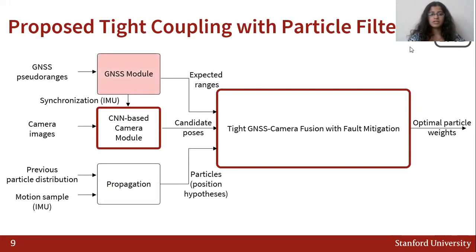In parallel, the GNSS module takes in raw pseudorange measurements, probably from multiple satellites. Using this data, as well as IMU, we can then synchronize the camera measurements along with the GNSS measurements. The CNN-based camera module also receives camera images and outputs candidate poses that are fed to the tight GNSS-Camera Fusion module. Note that this module also takes in the expected ranges from the GNSS module, and then utilizing the information that it has from GNSS and camera, as well as the particles, it can then compute the optimal particle weights so as to minimize the joint residuals from both sensors.